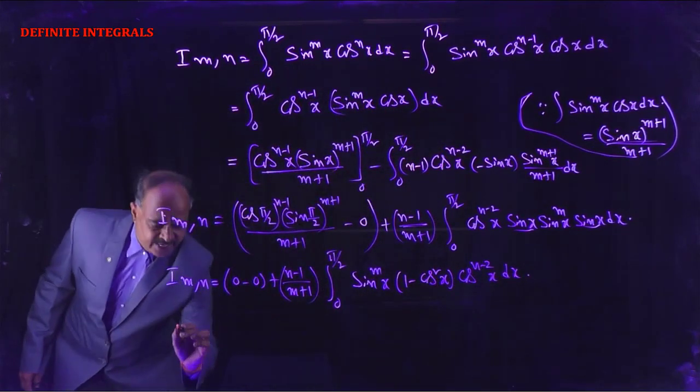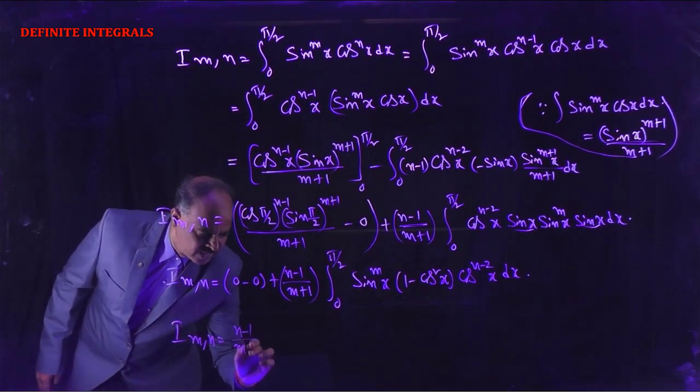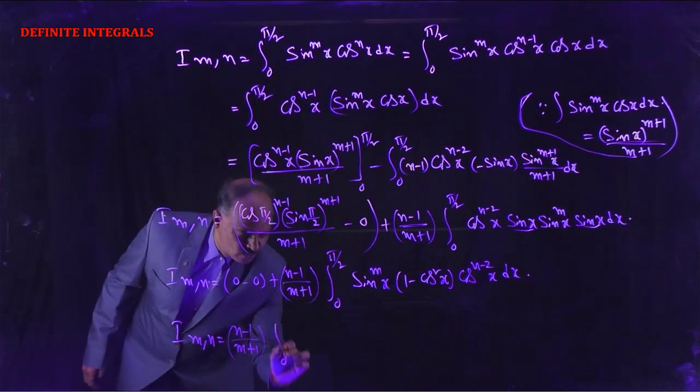Now I(m,n) is equal to (n-1) by (m+1) into integral 0 to pi by 2